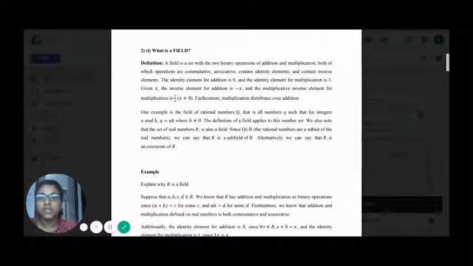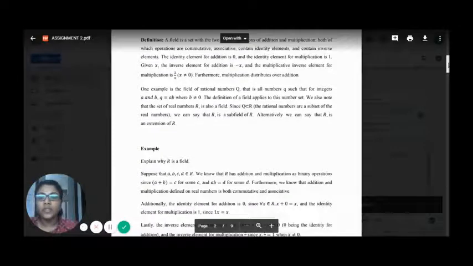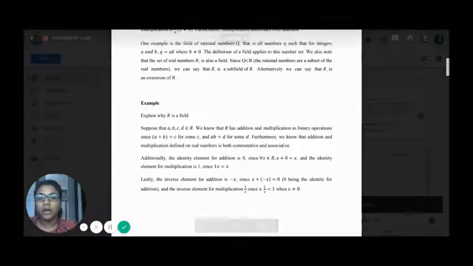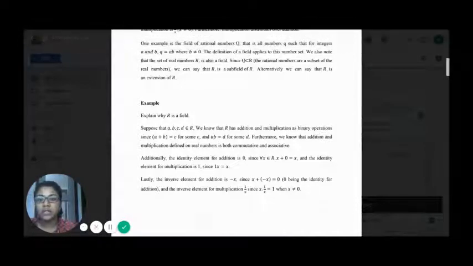So a further example to justify why R is a field. We suppose that a, b, c, and d are elements of R. We know that R has addition and multiplication as binary operations, since a plus b equals c for some c, and ab equals d for some d. Furthermore, we know that addition and multiplication defined on real numbers are both commutative and associative.